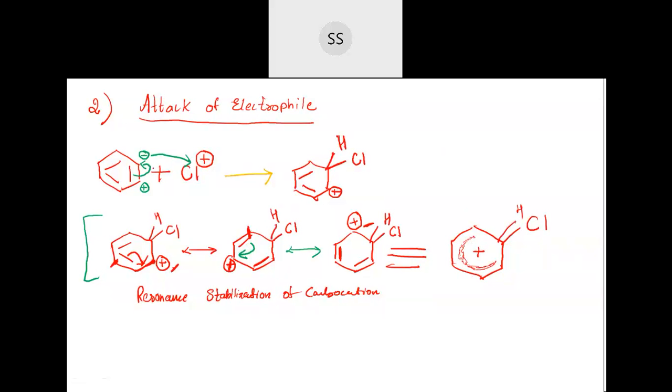After the attack is over, this benzene will lose one pi bond and carbon becomes positively charged. This is the structure you get, and then they undergo resonance. Now see the last thing what happens. Here is the hydrogen, see, everywhere I've shown that hydrogen. Everywhere you show that hydrogen.